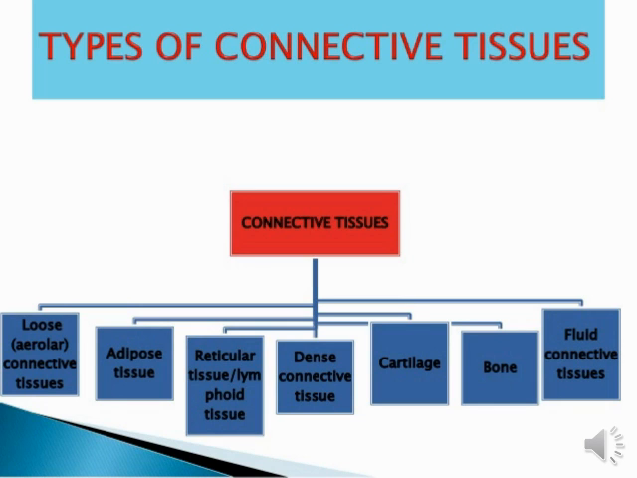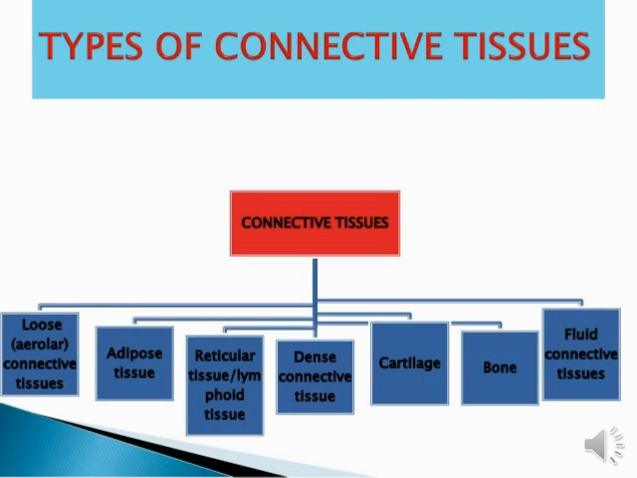Now here, types of connective tissue. Basically, there are lots of types of connective tissue. The first type is loose connective tissue. It is also called areolar loose connective tissue. And second, adipose tissue. Now third, reticular tissue and lymphoid tissue. Then dense connective tissue, cartilage, bone, and fluid connective tissue. So these kinds of tissue come under connective tissue. So let's go. We will see one by one.